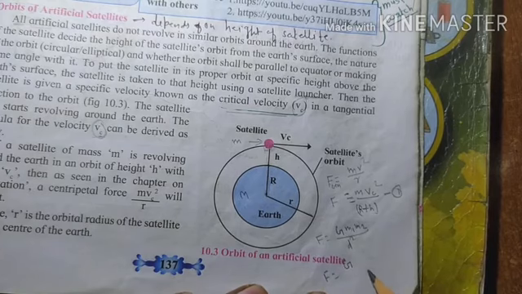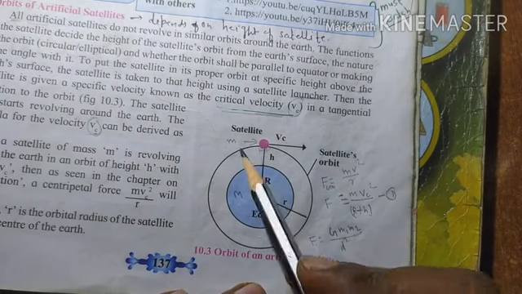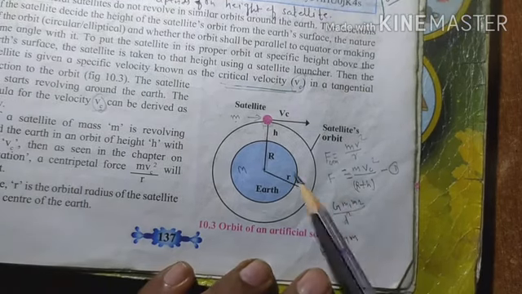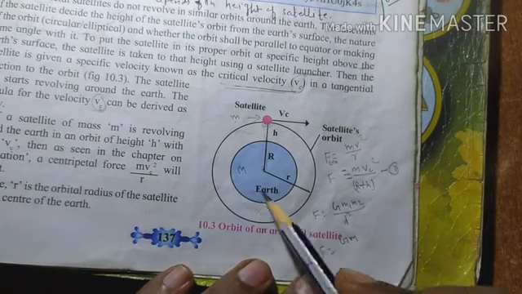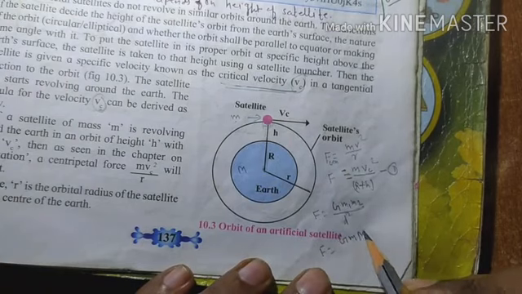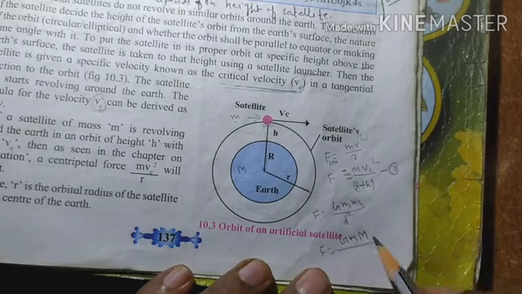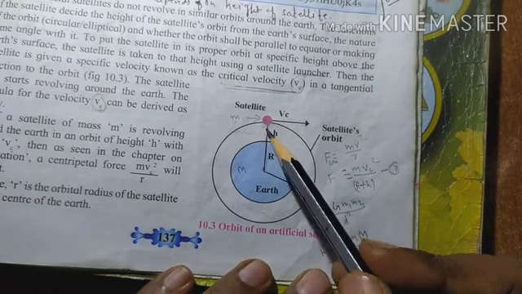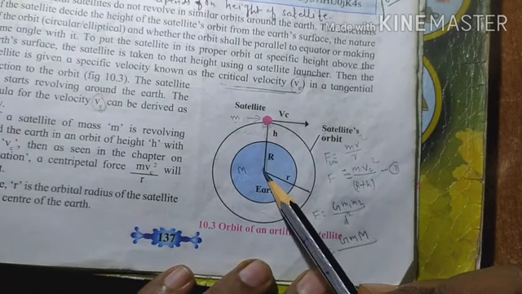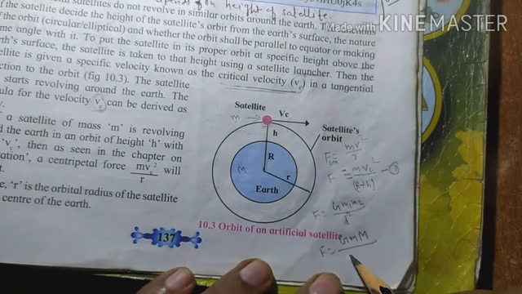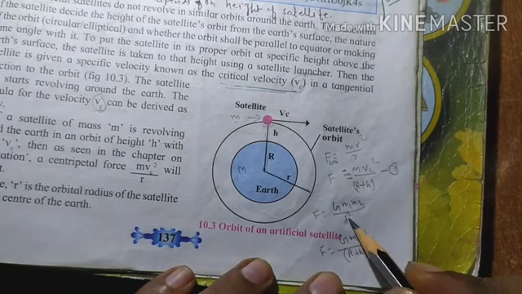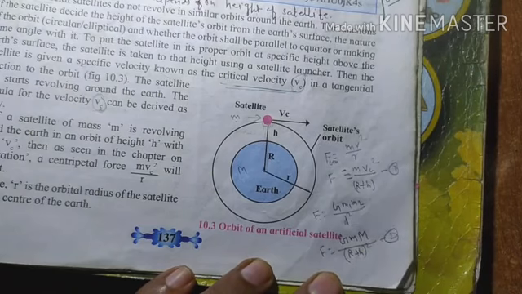G is the gravitational constant. m1 is the mass of the satellite, so at the place of m1 we can write small m. m2 here is the capital M, that is mass of the earth, upon d square. d means distance from the center of the earth to the satellite. So this distance will be equal to capital R plus h, so write here R plus h whole square. This is equation number 2, right?